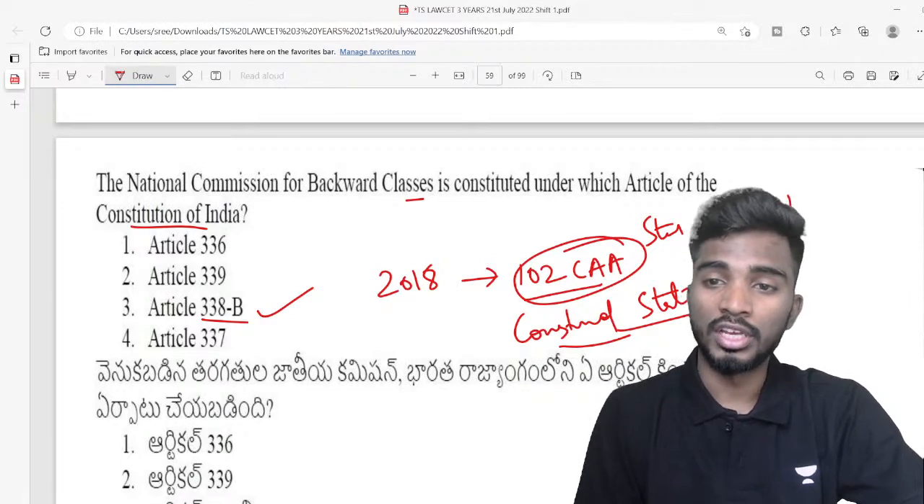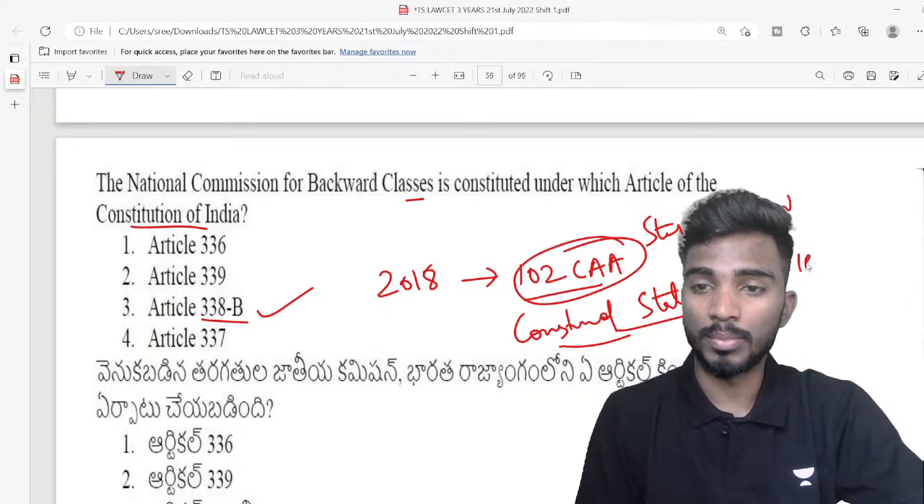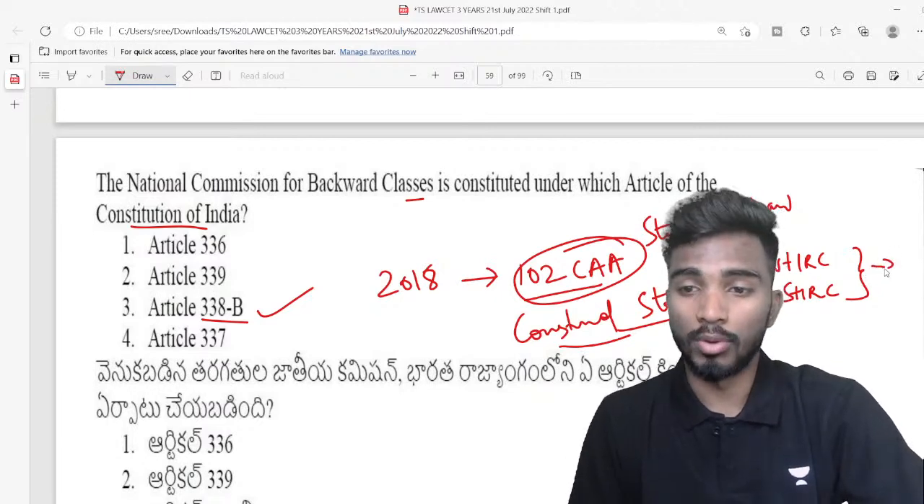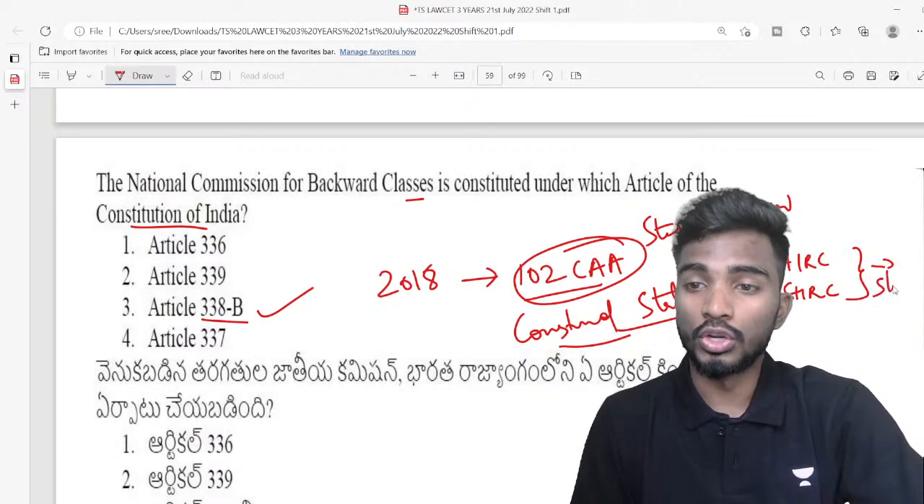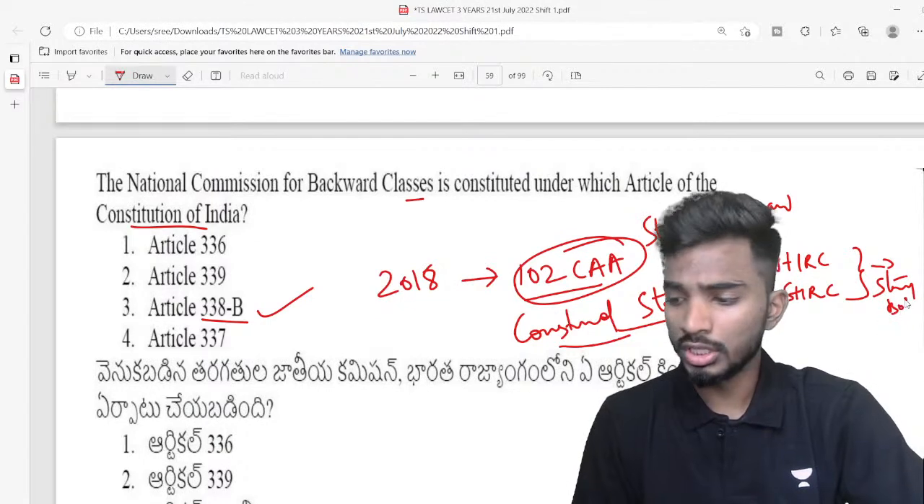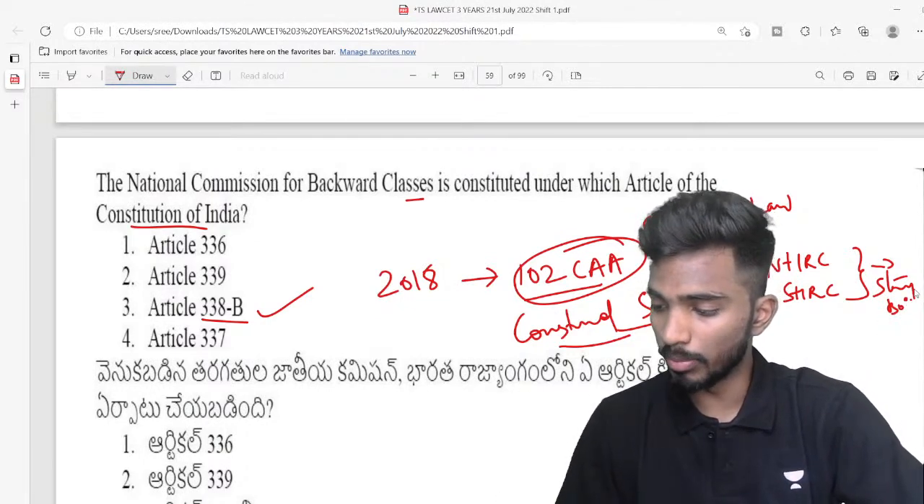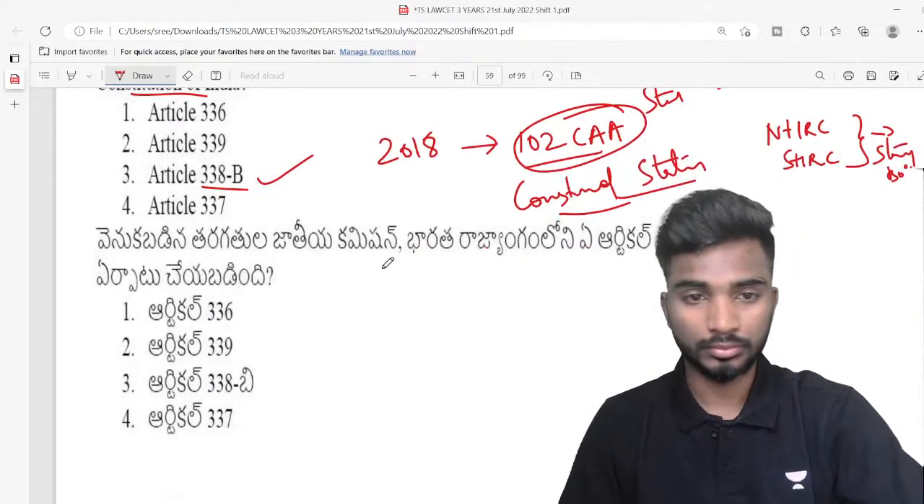For example, if I talk about NHRC or SHRC, the National Human Rights Commission and State Human Rights Commission, both of them are not constitutional bodies. They are statutory bodies, because these are not mentioned in the constitution. They are created by an ordinary law which is made by the parliament.